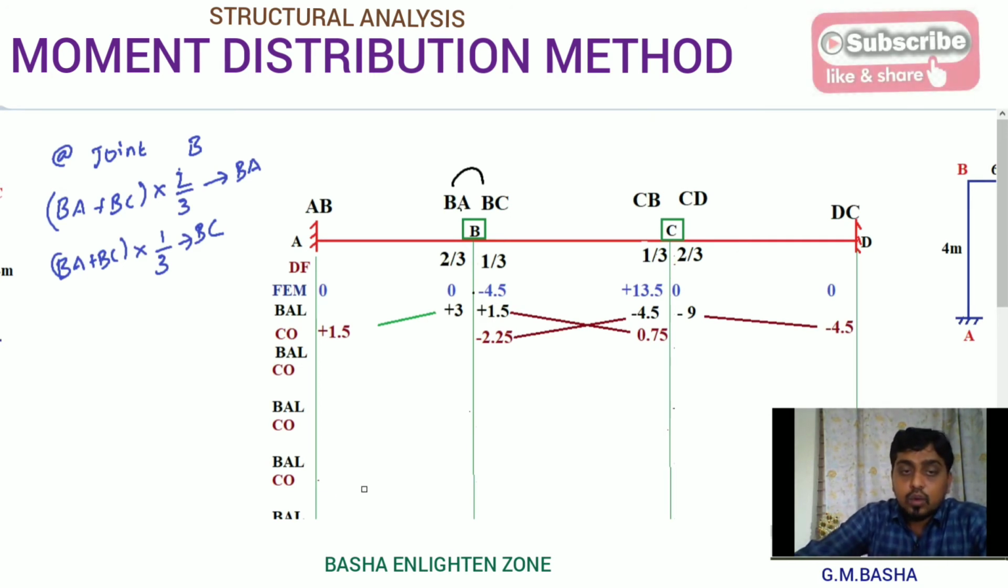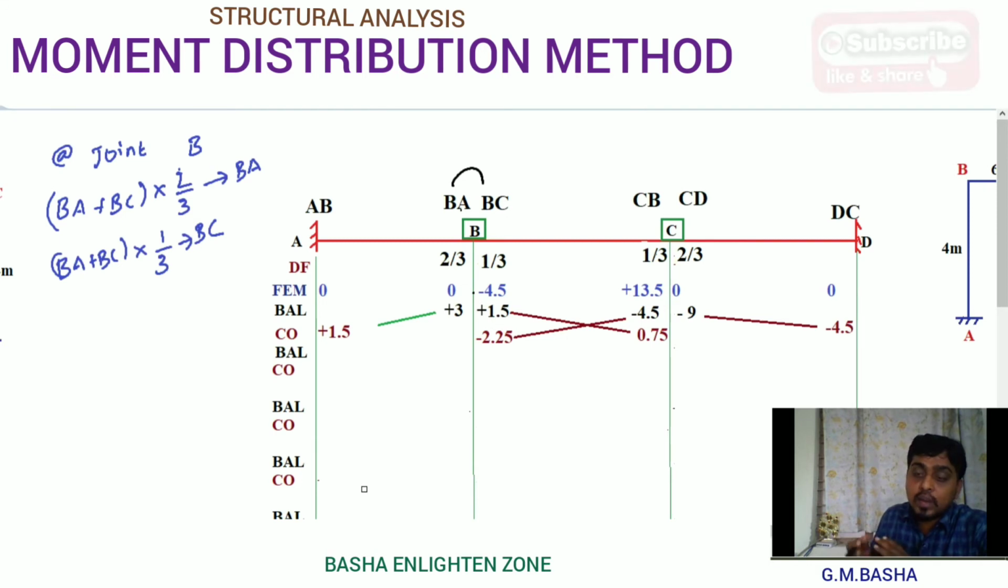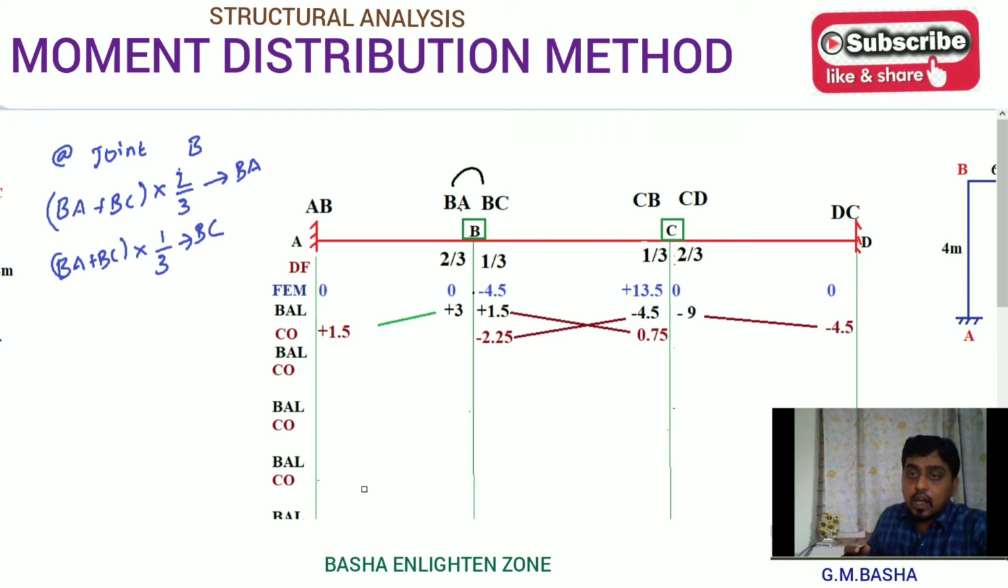Again, what is our next step? Again you have to go for the balancing and again carryover. Like that you have to repeat so many trials. How many trials you have to do: you stop the balancing and carryover when, after the decimal point, you get a minimum of 2 digits of 0, that is 0.00, which is an approximate and better value.